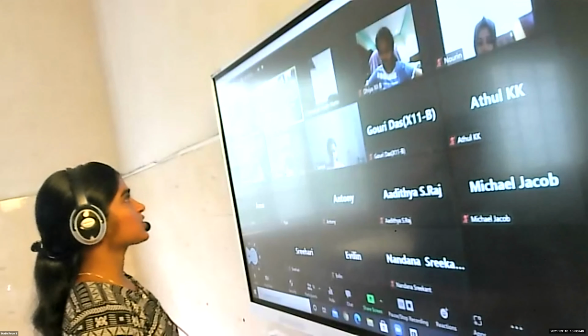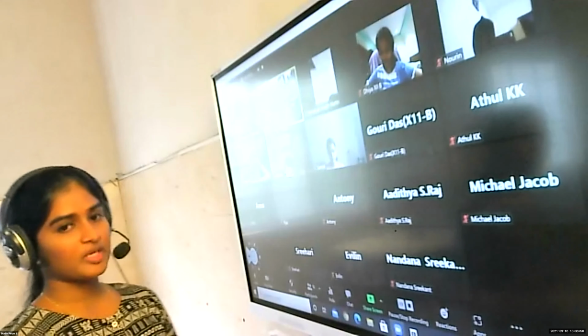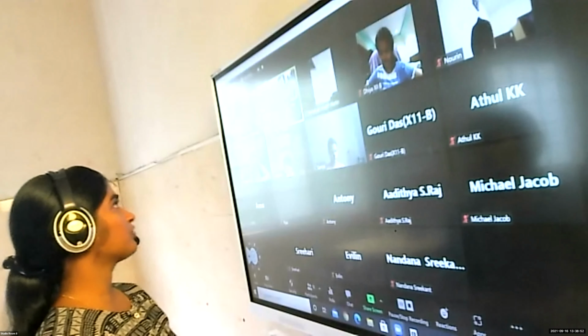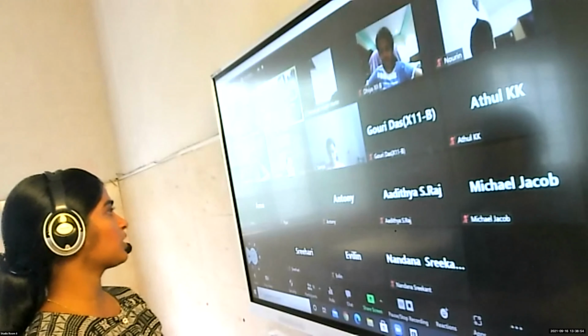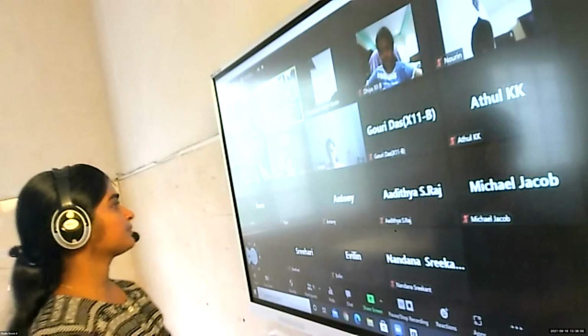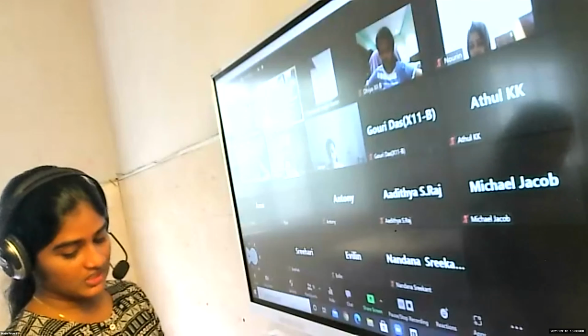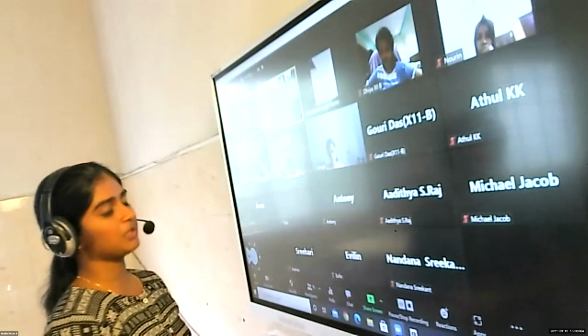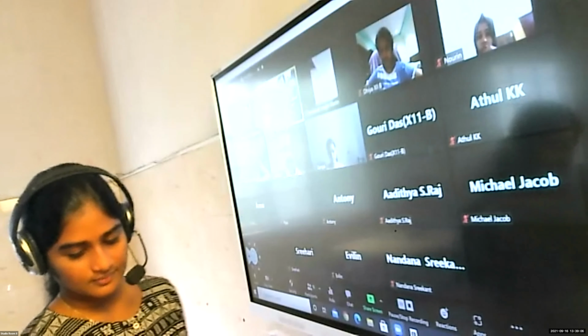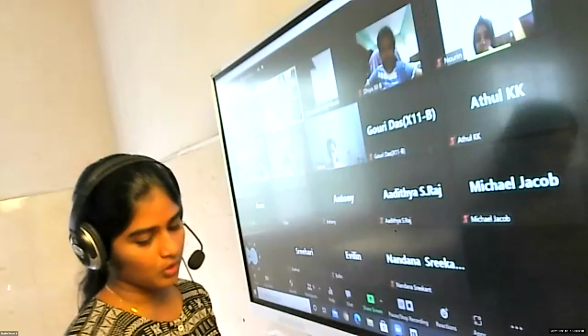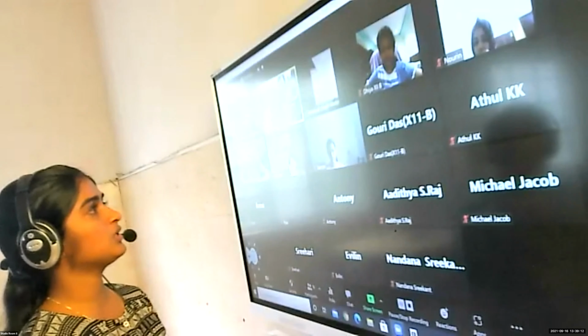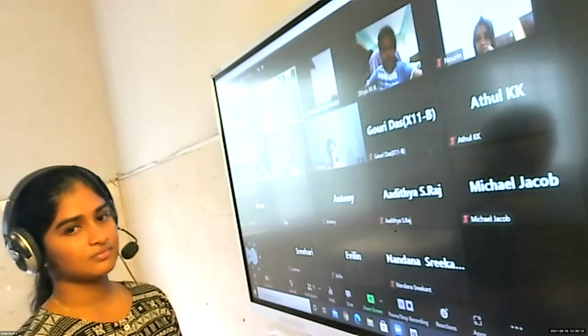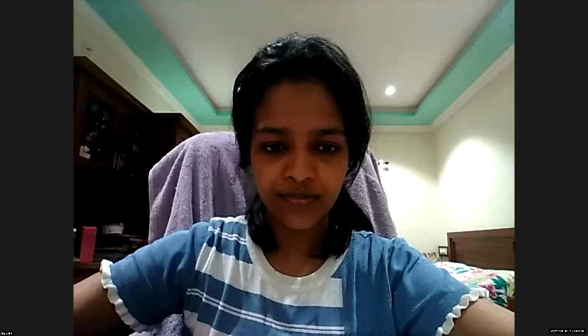Then what periodic trend is followed by the atomic and ionic radii when we are moving from top to bottom in a group? Achut? Increases down. Yeah, atomic and ionic radii increase. Then what about ionization enthalpy in a group? Naureen? Decreases down the group. Yeah, it decreases from top to bottom. What about electronegativity, Dia? Decreases from top to bottom.